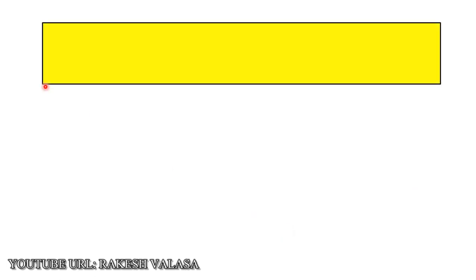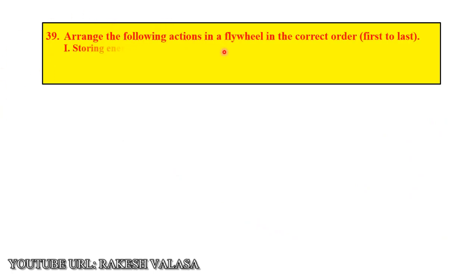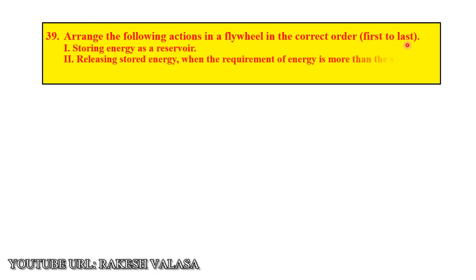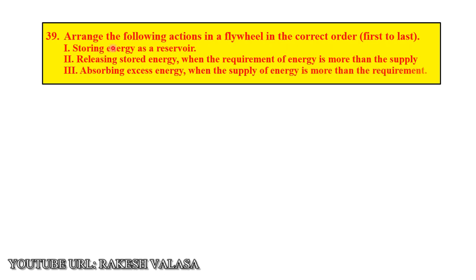Question number 39. Arrange the following actions in a flywheel in the correct order, that means first to last. First one, storing energy as a reservoir. Second, releasing stored energy when the requirement of energy is more than the supply.